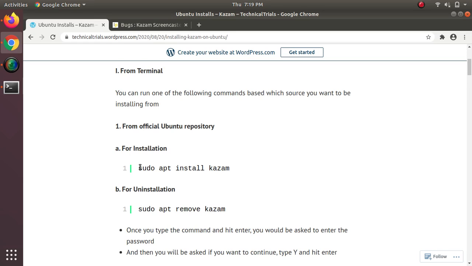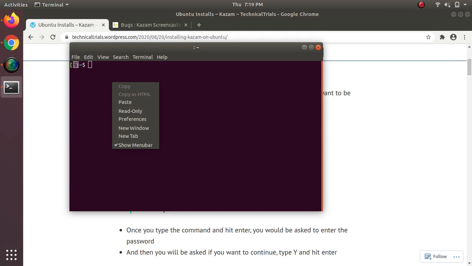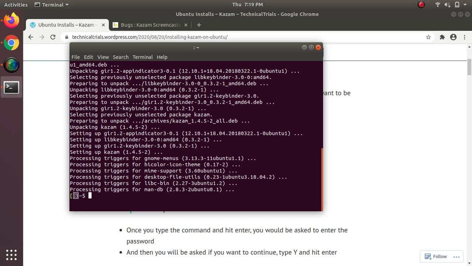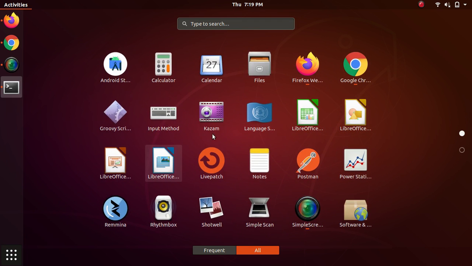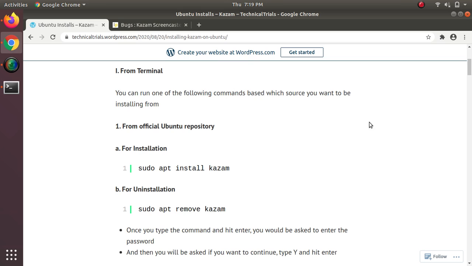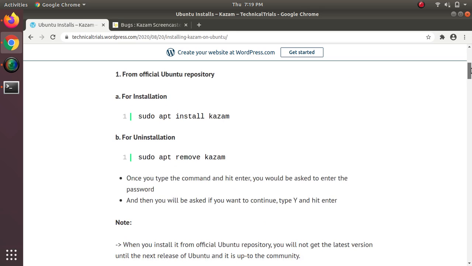For installation, I have to try running this command. Open terminal and copy paste the command. Once you copy paste or type the command and hit enter, you will be asked for password. Enter password and the process starts. Once the process is complete, you should be able to see the software on your machine. It's installed.